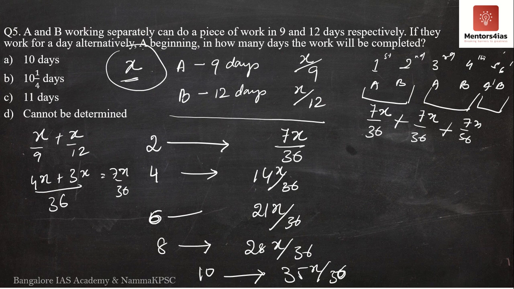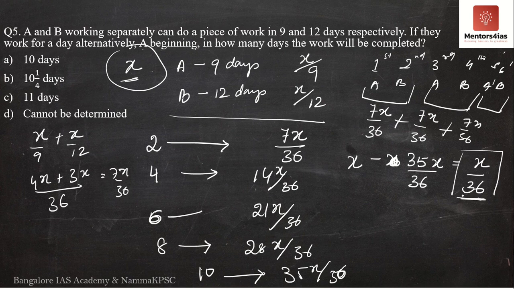See, if we move on to the next day, another x by 9 amount of work will be completed, meaning extra amount of work can be done. I don't want extra amount of work. I am being paid to complete some amount of work. I will only complete that much amount of work. So after 10 days, I have to find out how much amount of work is remaining. How can we do that? X minus 35x by 36 to find out the remaining amount of work. What is this? 36x minus 35x, I will get x by 36. So this is my remaining amount of work.